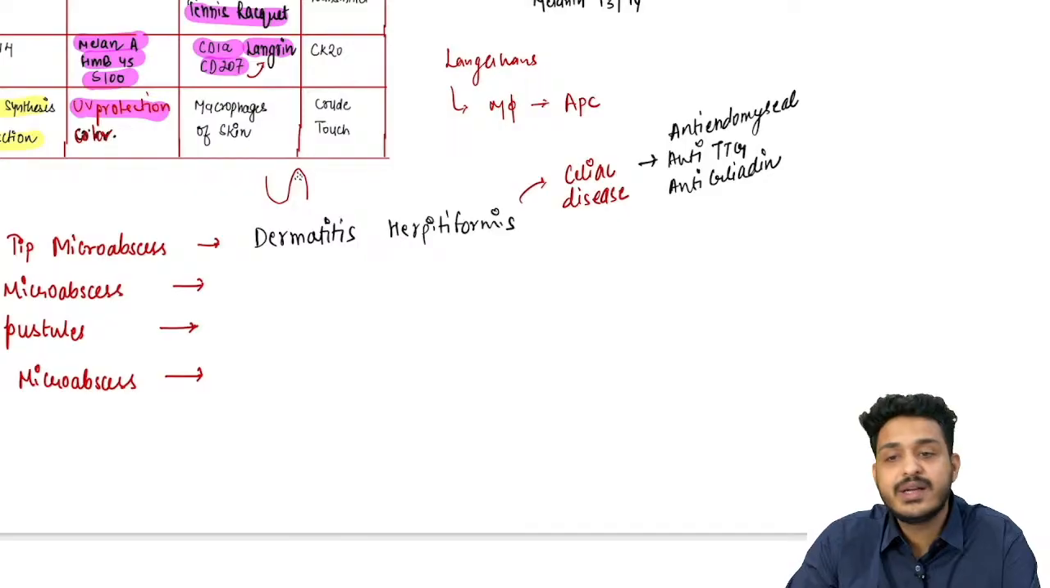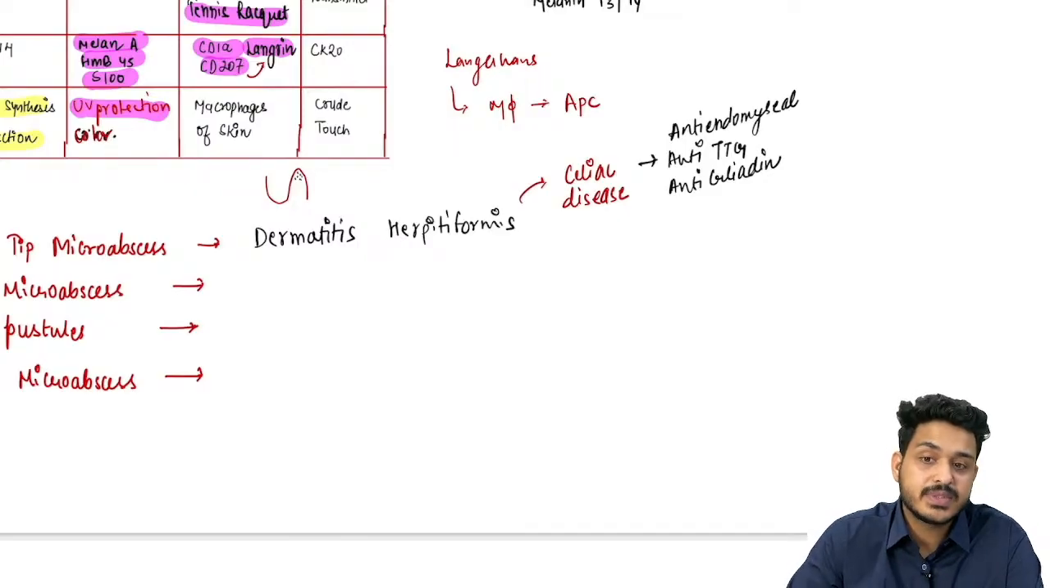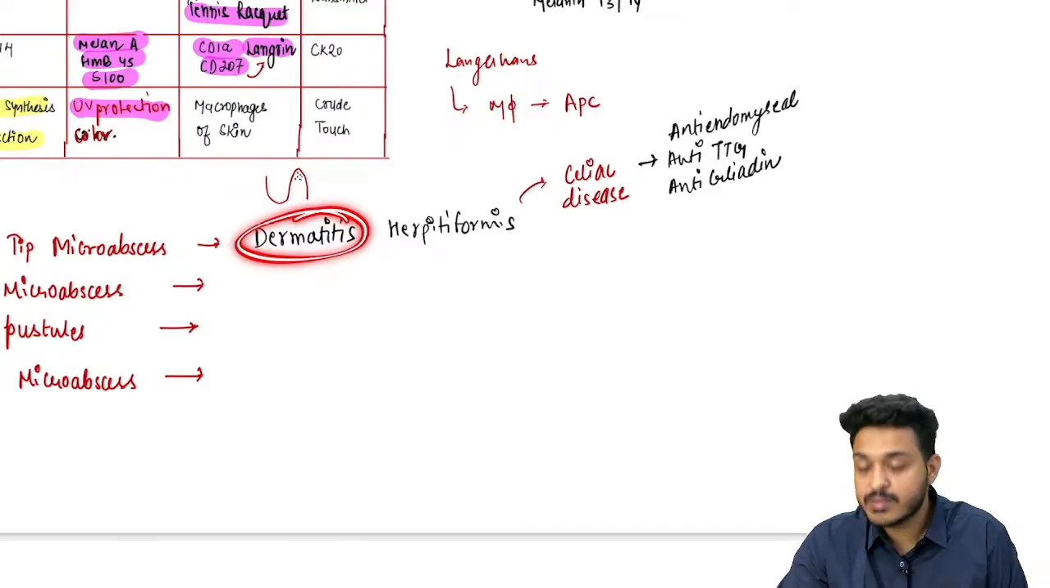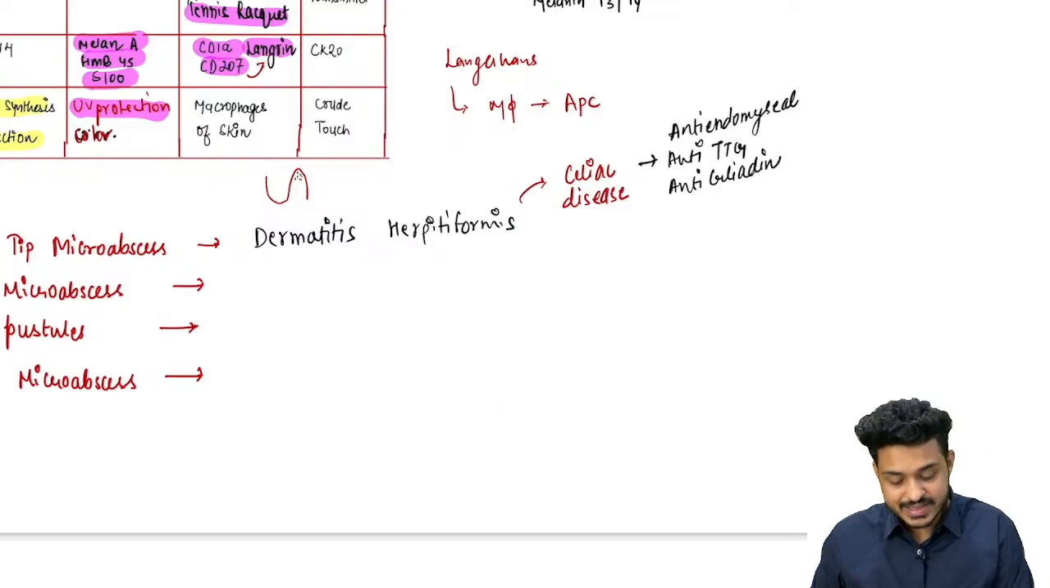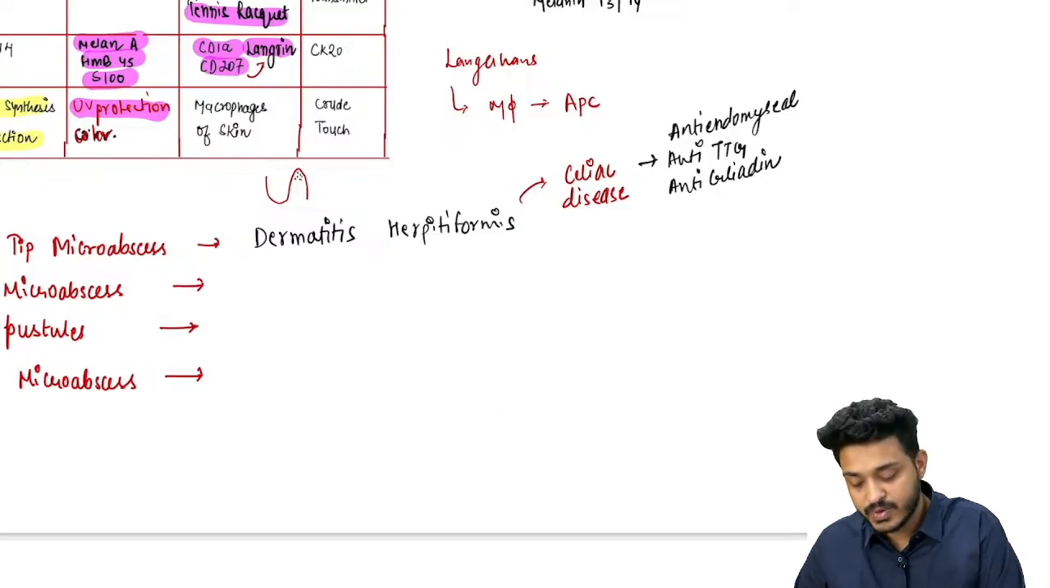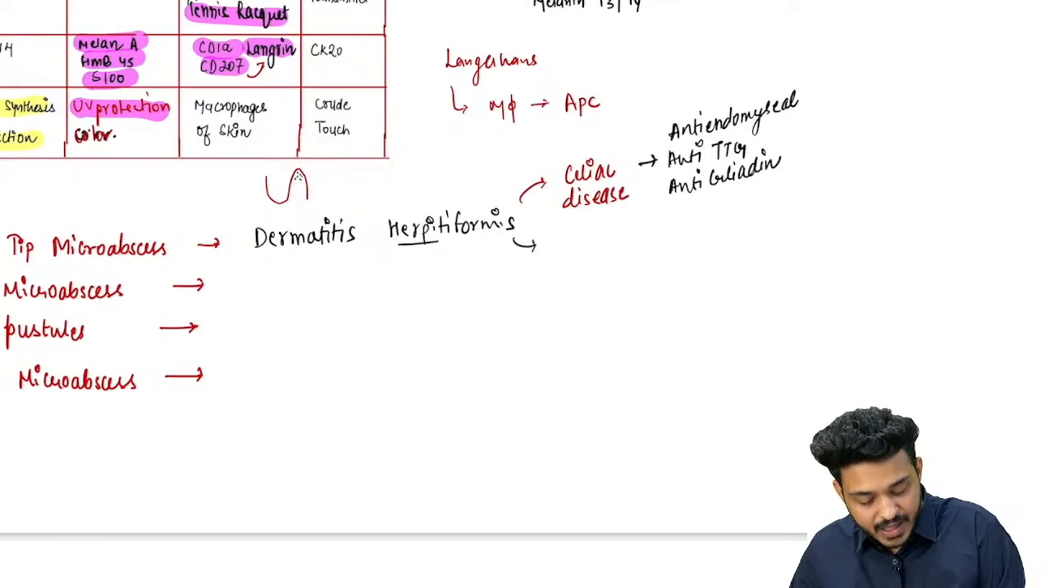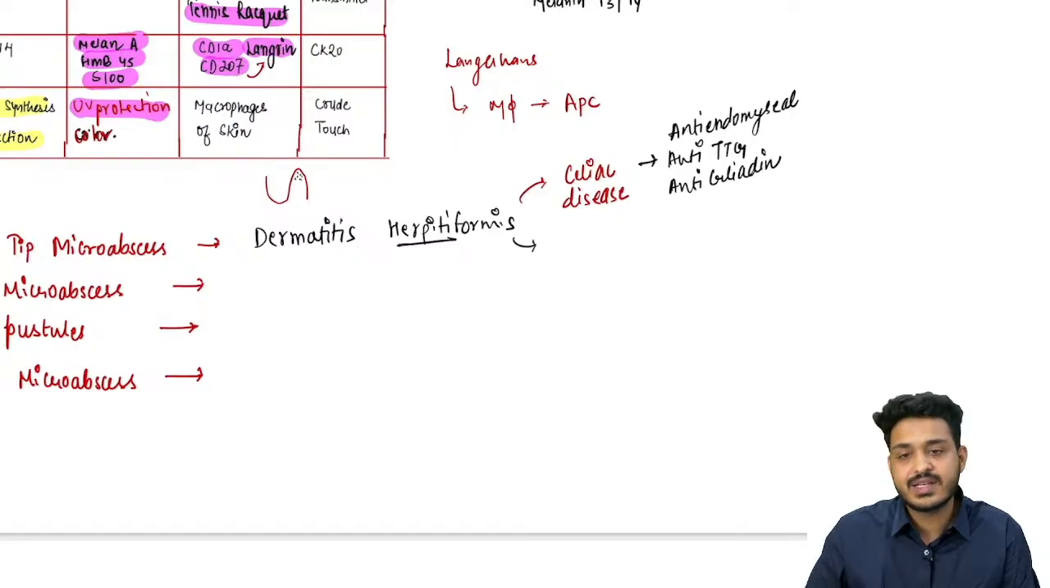So this is going to be dermatitis herpetiformis. Dermatitis means there is going to be inflammation on the skin. Herpetiformis means grouped vesicles are going to be there. Herpes means grouped vesicle. So herpetiformis, grouped vesicle like structures, right?